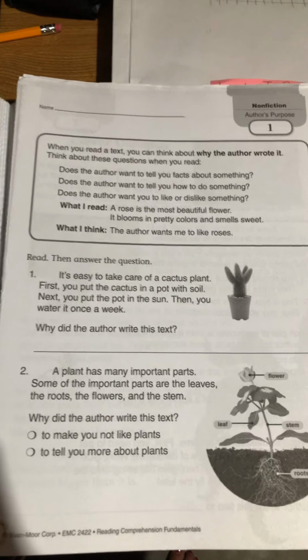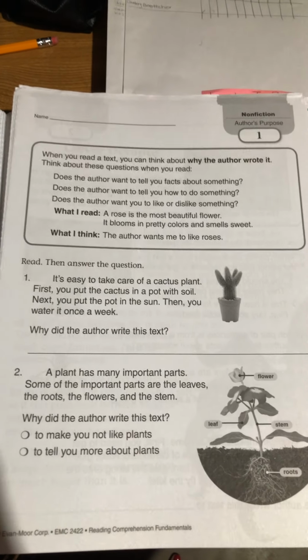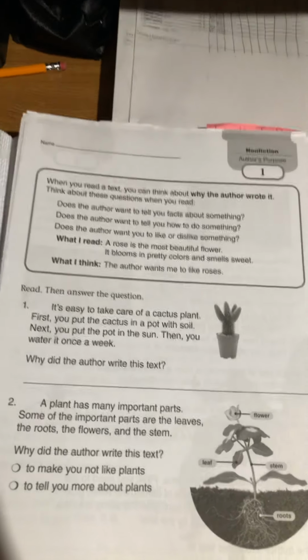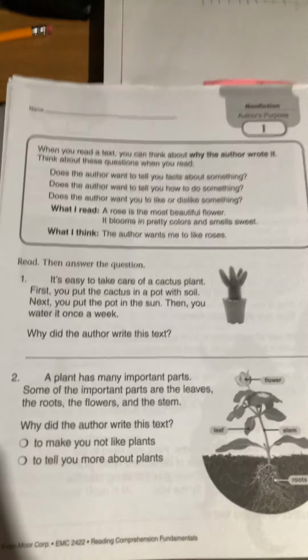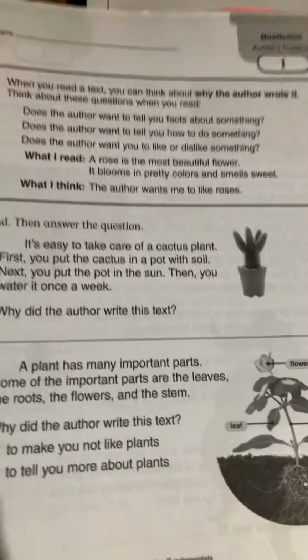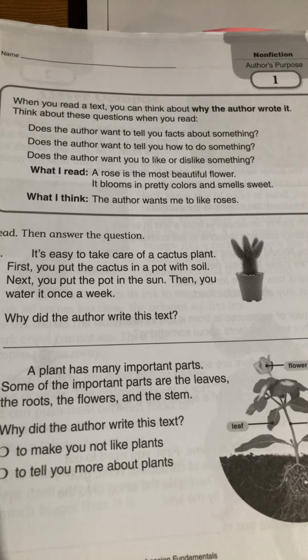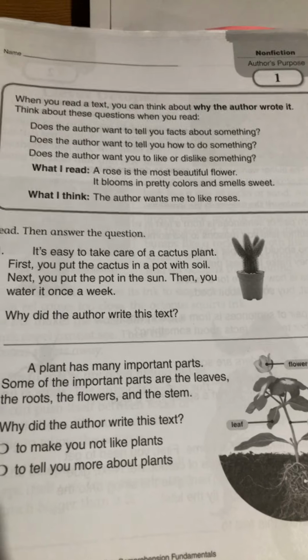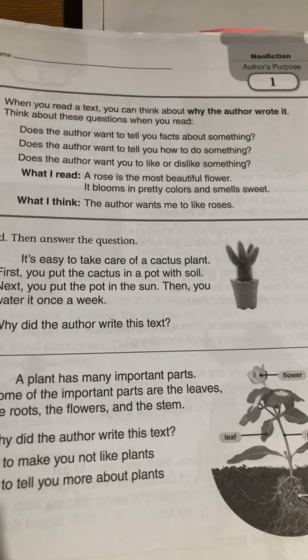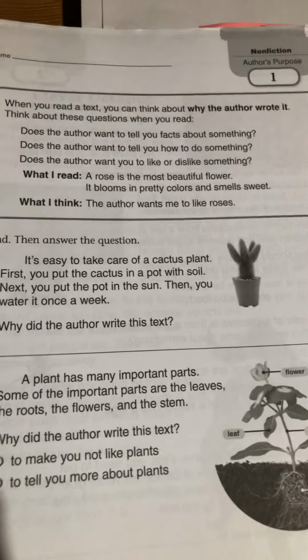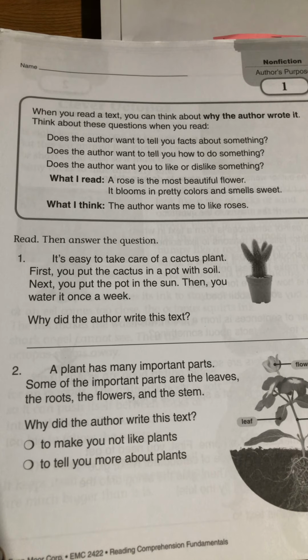So if the author used words like, it's disgusting, I don't like it, it smells horrible, then I would know that the author is really persuading me not to like roses. But in this sense, the author is telling me it's beautiful, it smells nice, it's pretty. So then the author is telling me they want me to like roses.